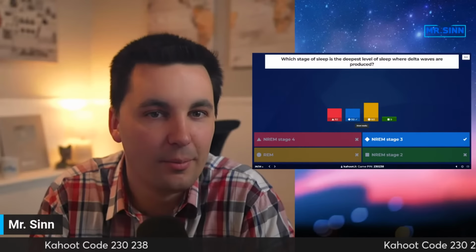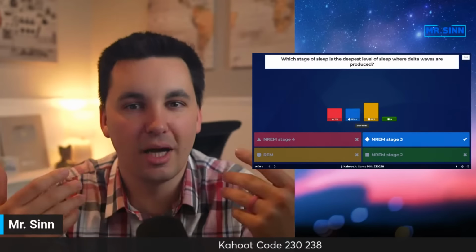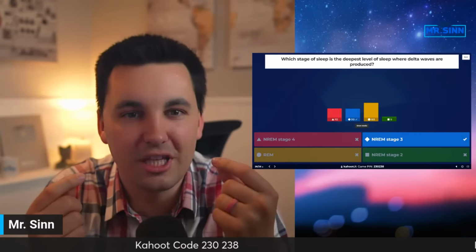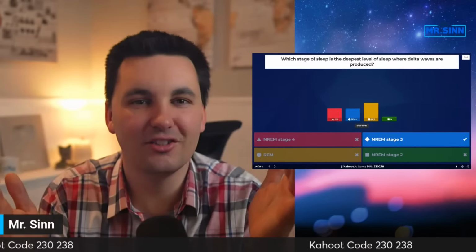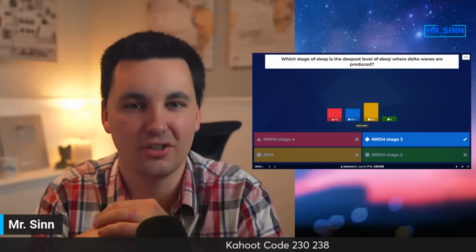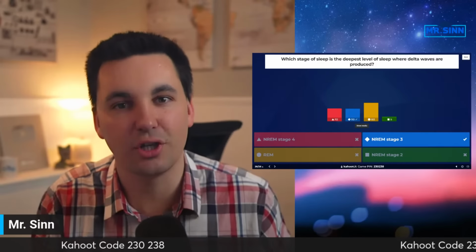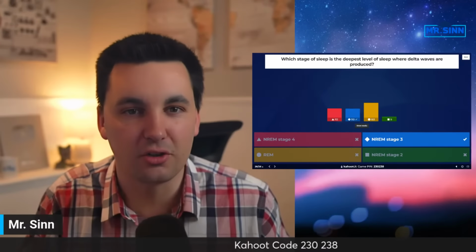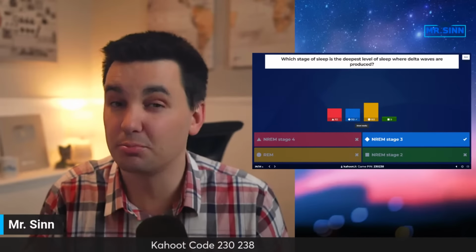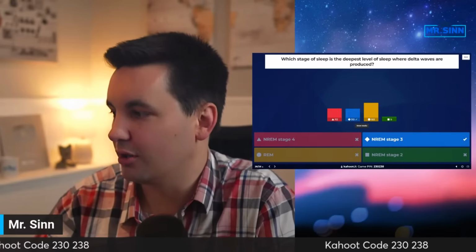And then REM is when those external muscles are actually paralyzed. Our internal muscles and structures become really, really active. It only lasts for about 10 minutes, which I still think is kind of crazy. The body is so fascinating in what it does. Our external muscles become paralyzed because it's trying to protect you, since your internal muscles and structures are so active. And here's where you're going to experience dreams. Brain activity is actually pretty similar to when you're awake. So hopefully that helps for all of those.